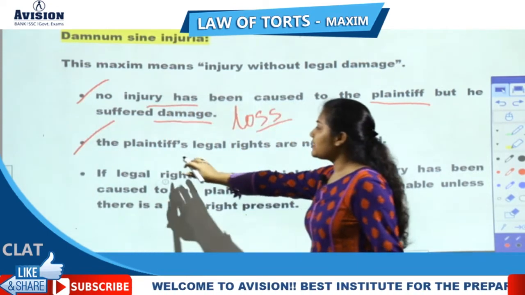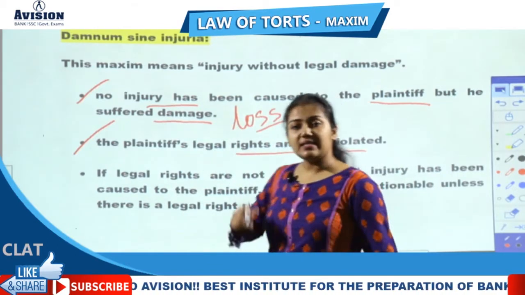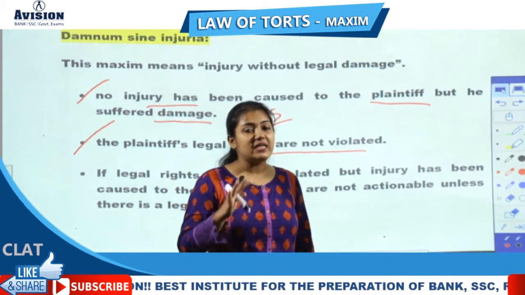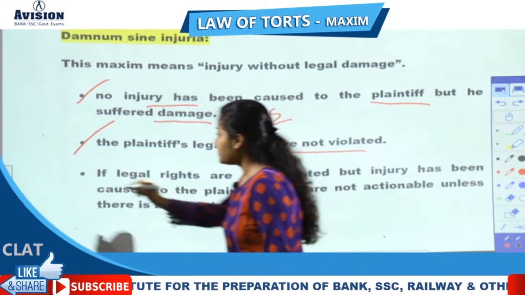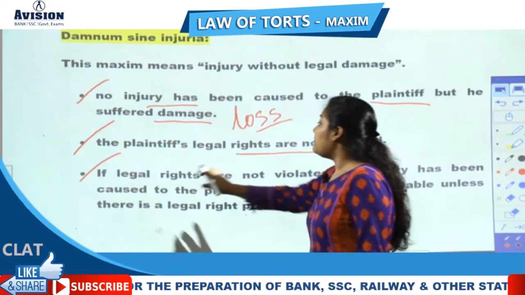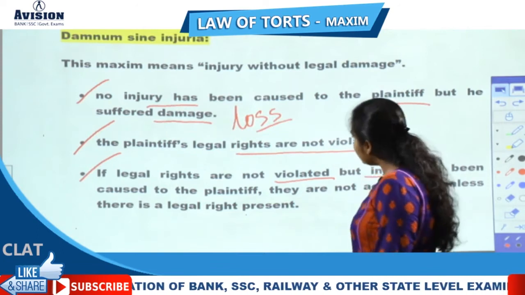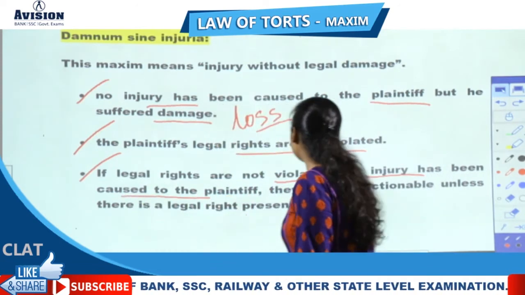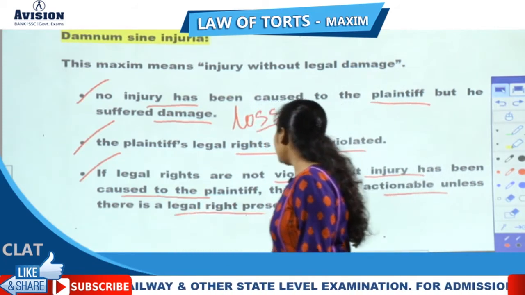So what is the next point? The plaintiff's legal right was not violated, but he suffered damage. If legal rights are not violated but injury has been caused to the plaintiff, it is not actionable unless there is a legal right present.